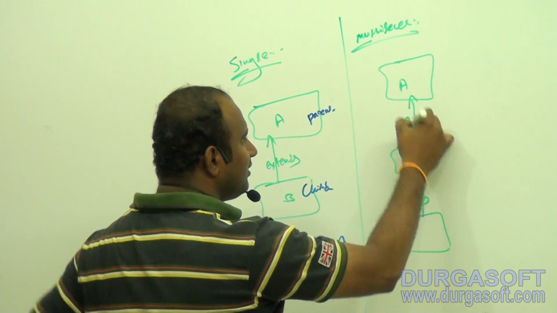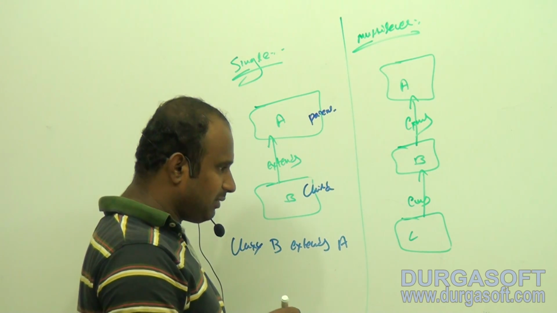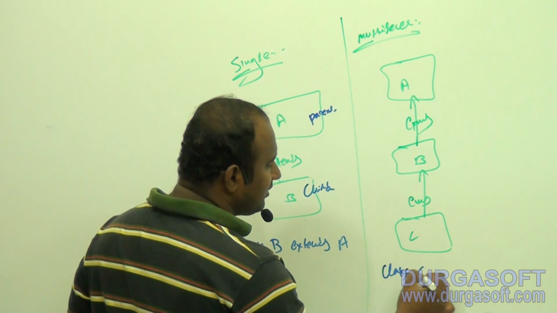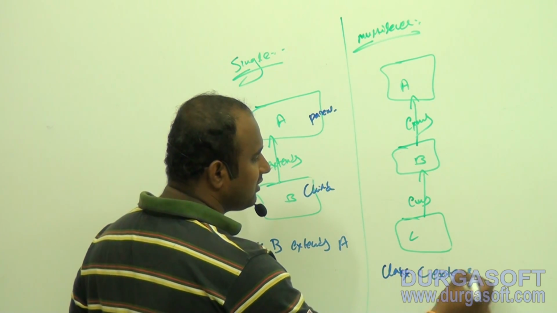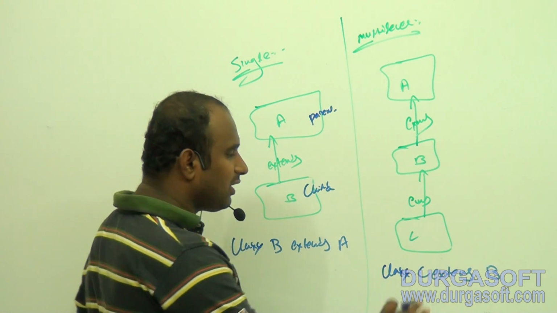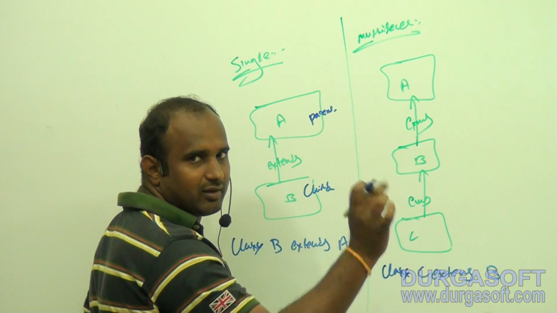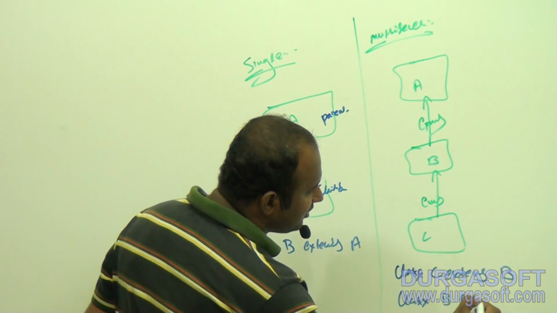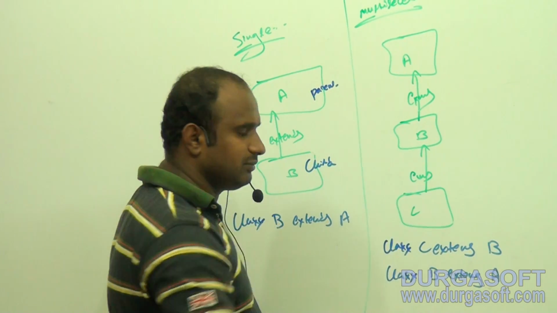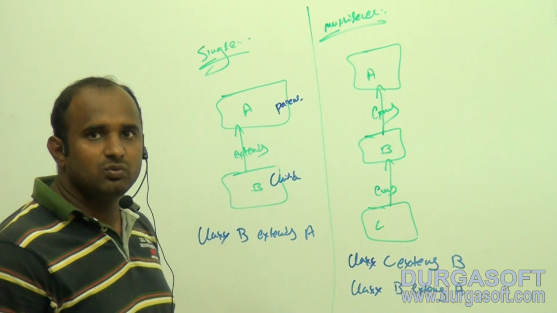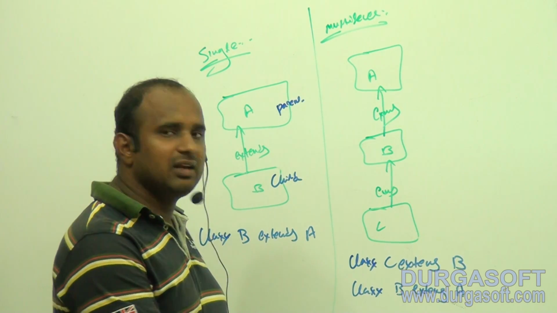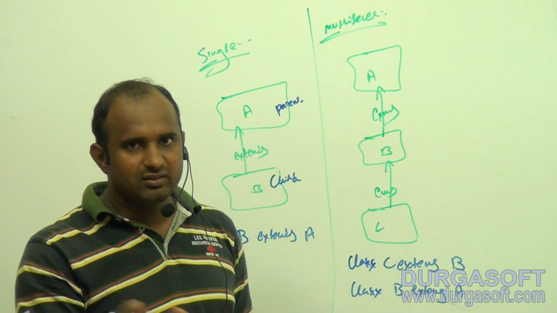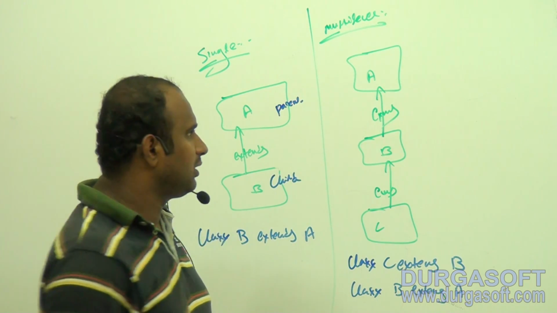B extends A. Now what is the syntax for this hierarchy? I am writing class C extends B. Who is the father of C? Yourself. Then class B extends A. Class B extends what? A. This is called multi-level. Your kid, yourself and your father: that hierarchy is called multi-level inheritance.